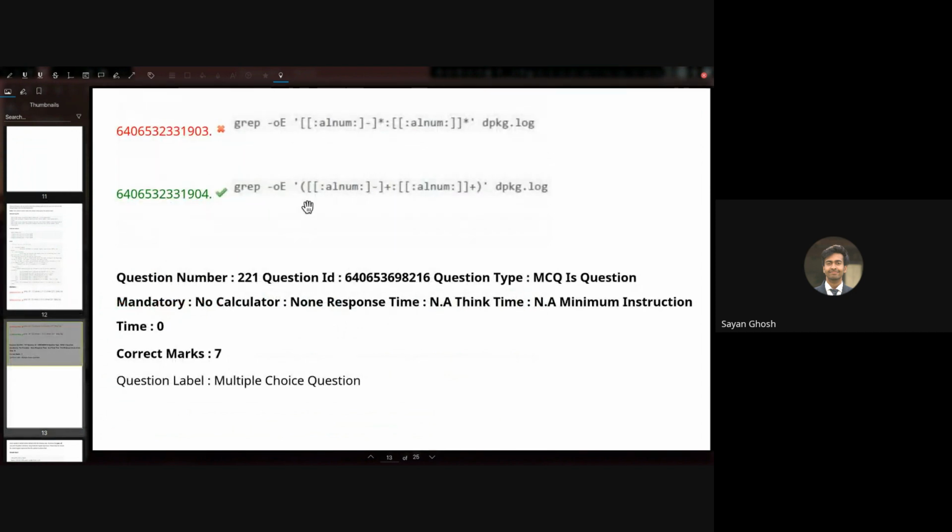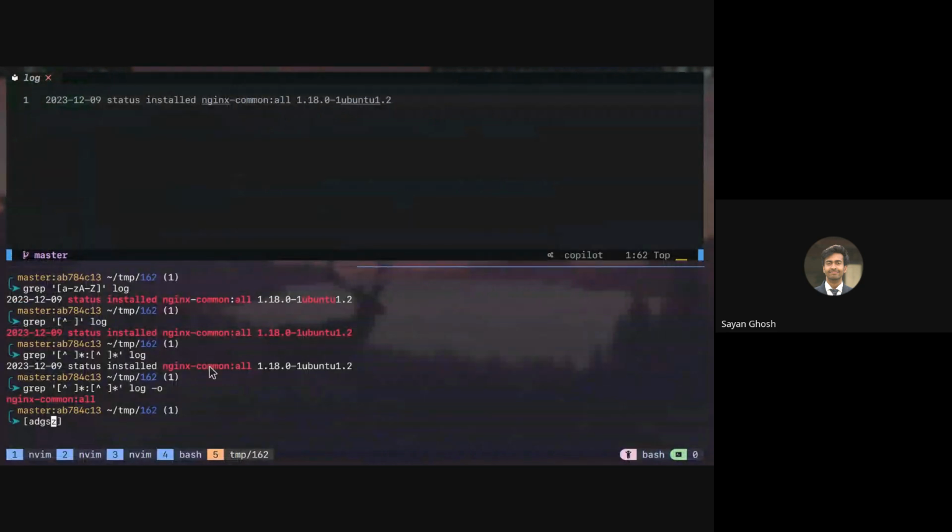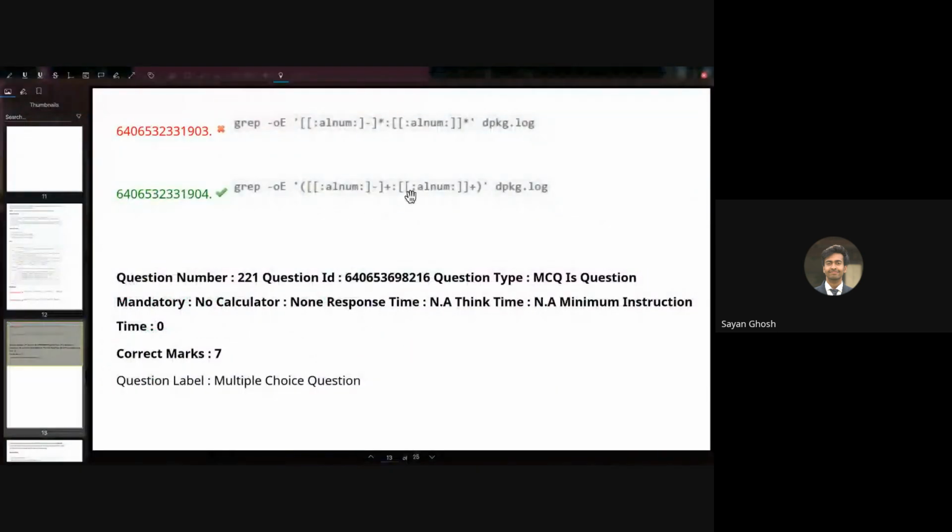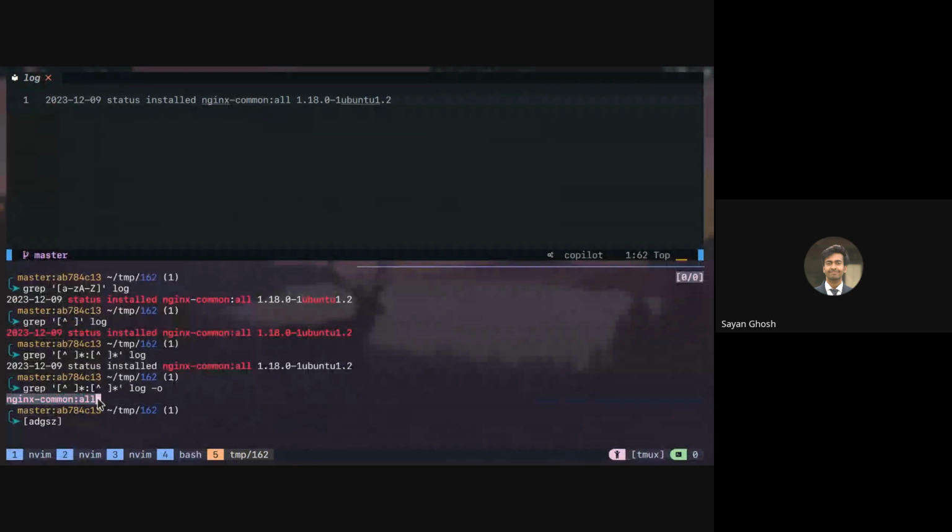So here you can see the correct solution. We are matching any character that is either lowercase, uppercase, or numerical, or the hyphen symbol, present as many times as possible, followed by a colon. We have to match the colon so that only that part of the string is there. Otherwise, these are also alnums. Right? So we only want alnum followed by colon and then followed by another alnum. That is how we match only that part, and then we use -o to only print the matching part.